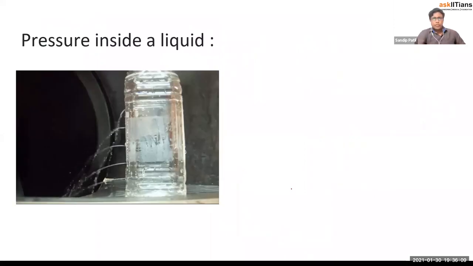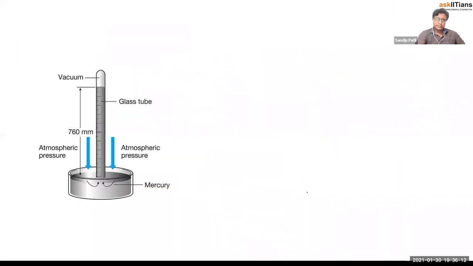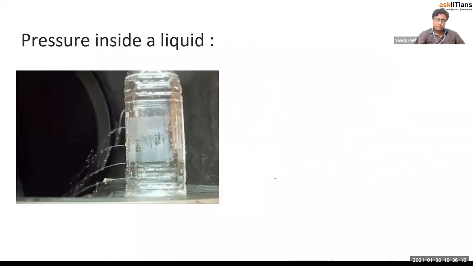So next, let's talk a little bit about the pressure inside the liquid. This is a very small plastic can. We can see a lot of cans, even for drinking water, with a tap which we open to get the drinking water. Instead of a tap, now 4 holes are made here like this. Obviously, if the can is full, what is going to happen? That water is going to flow through these holes.